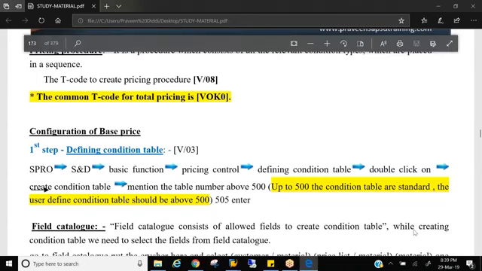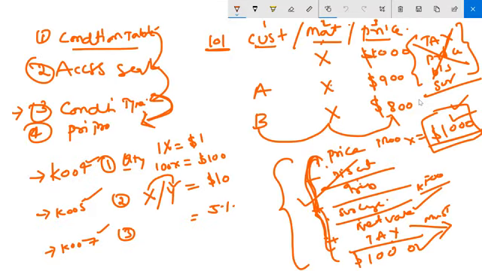So this is all about the condition technique. That's it for today. First, let's try to understand today only the terminology and what exactly it is. In the next session on Monday, we'll see it in the system, and let us determine the base price first. How does price get into the sales document? First, let us try to understand.